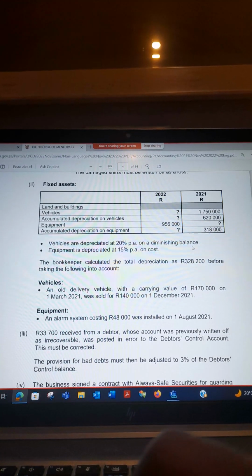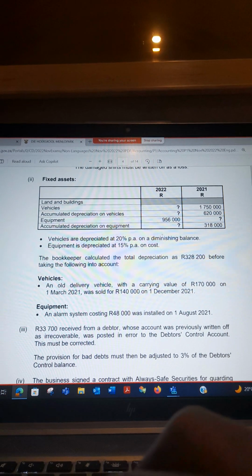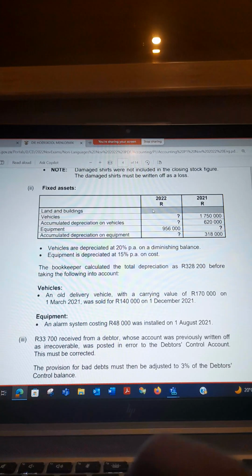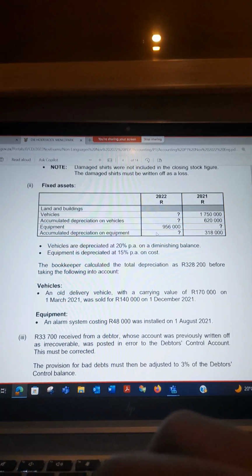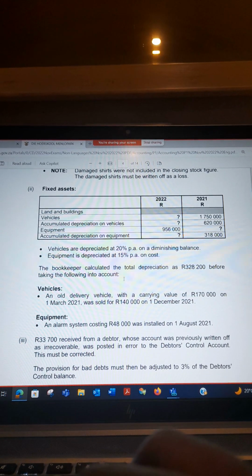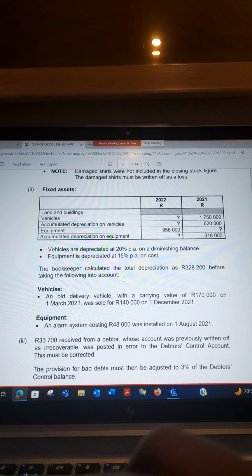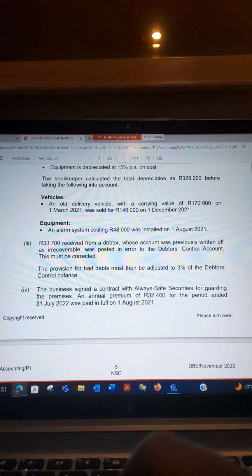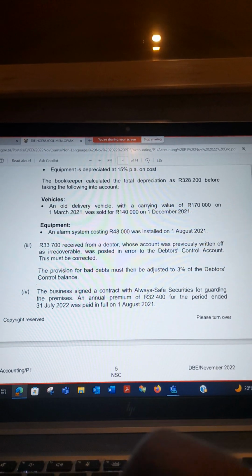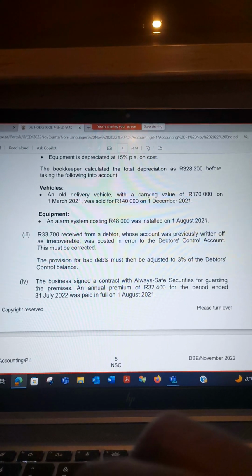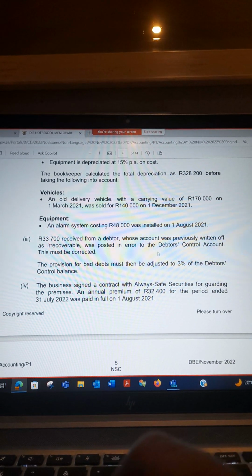Then for my fixed assets, you ask yourself, looking at whatever is here for my fixed assets, maybe they can say calculate depreciation, let's say depreciation for the year. So you ask yourself, for the income statement: depreciation, and the profit or loss on any asset that has been disposed of. Then you move to the other adjustments. You start reading the adjustment. This adjustment talks about a debtor that was previously written off as irrecoverable, was posted in error into the creditors control account. This must be corrected, which means they are telling you about something that happened and there was an error. So you need to correct that error.